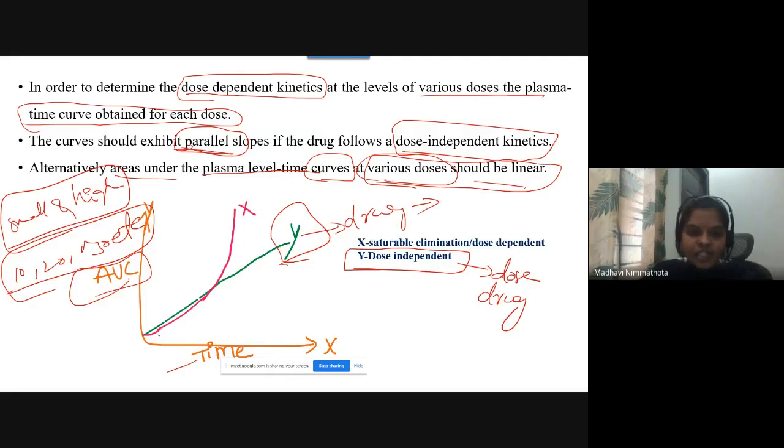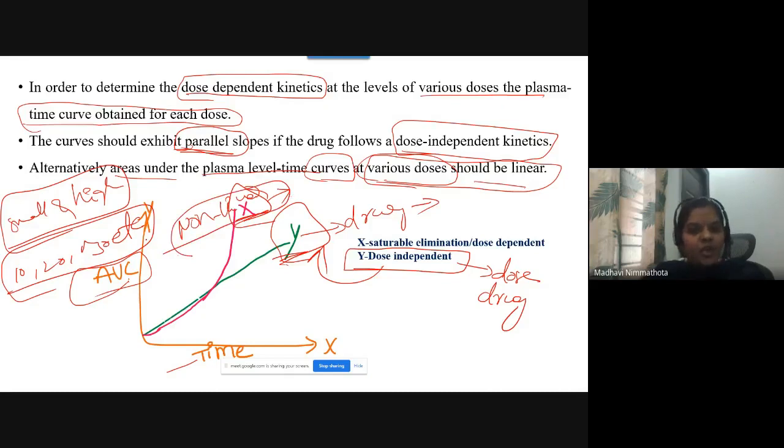Then this curved pink line is one more drug. Here it is following saturable elimination or dose dependent, non-linear pharmacokinetics. This X drug is following non-linear pharmacokinetics and this Y drug is following linear pharmacokinetics. Linear pharmacokinetics are also called dose-independent kinetics, and dose-dependent kinetics are also called non-linear kinetics, right?